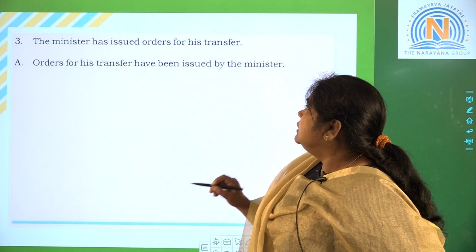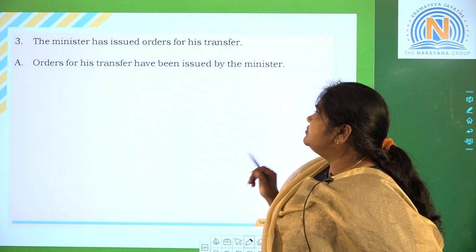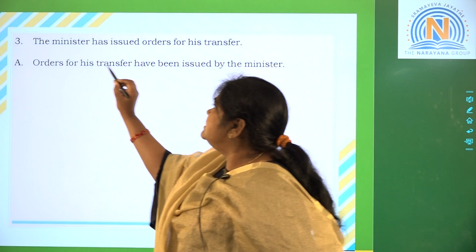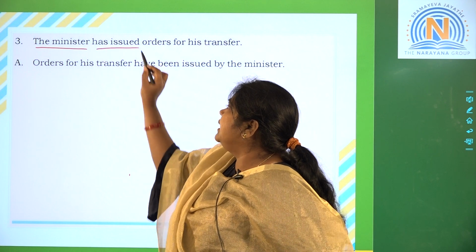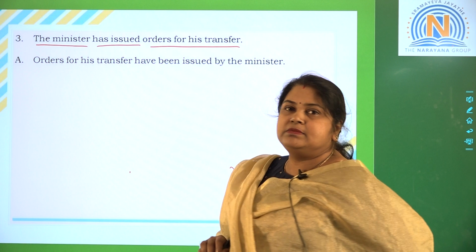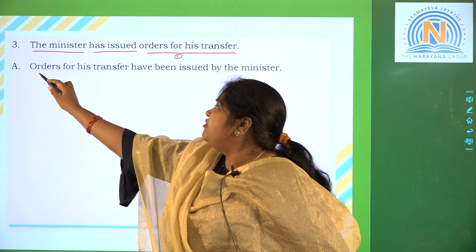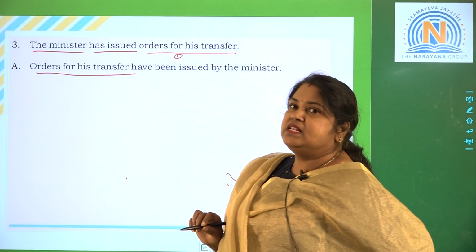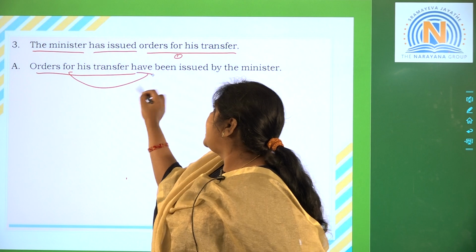Next. The minister has issued orders for his transfer. The minister is my subject. Has issued is my verb. Orders for his transfer is my object. Now this object you should place in the front. Orders is plural, so I have to use have.